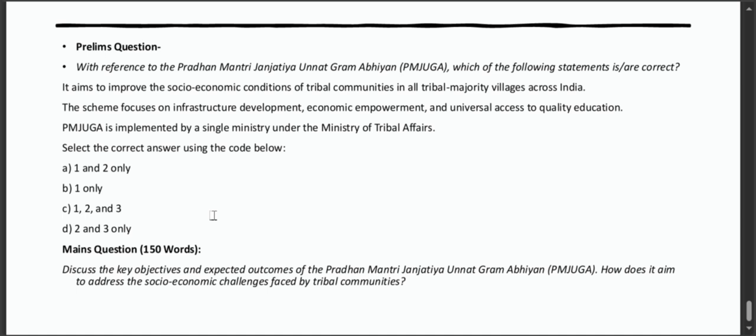The first is, it aims to improve the socio-economic conditions of tribal communities in all tribal majority villages across India. The second statement is, the scheme focuses on infrastructure development, economic empowerment and universal access to quality education. The last one is, PMJUGA is implemented by a single ministry under the Ministry of Tribal Affairs.